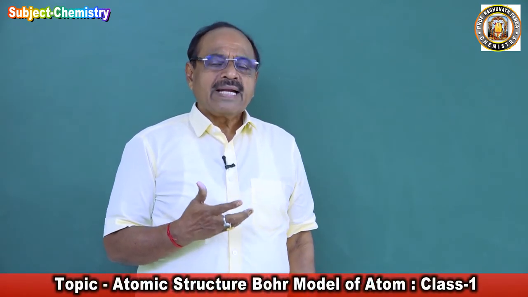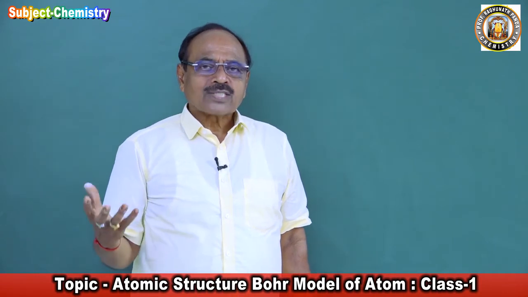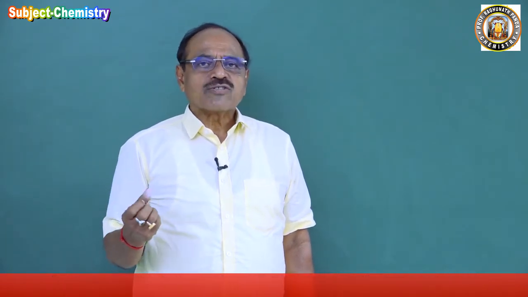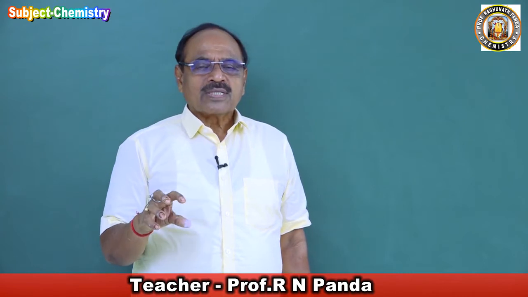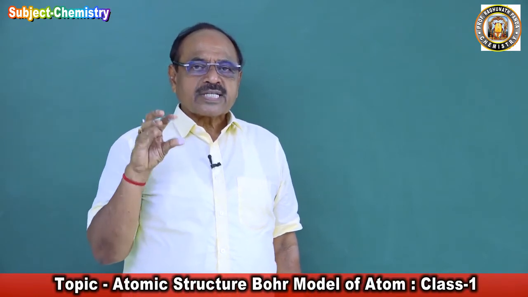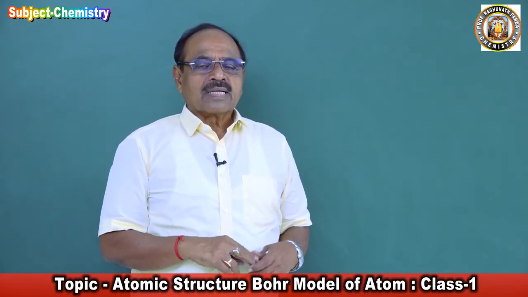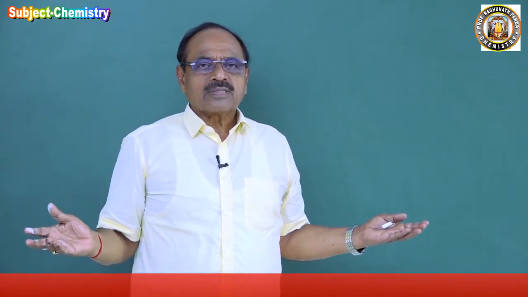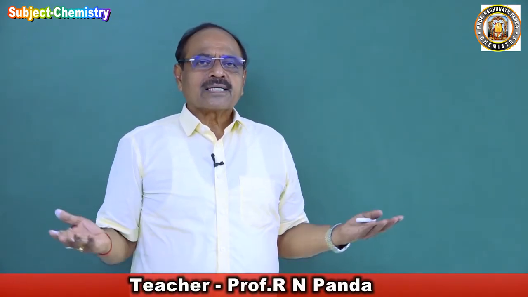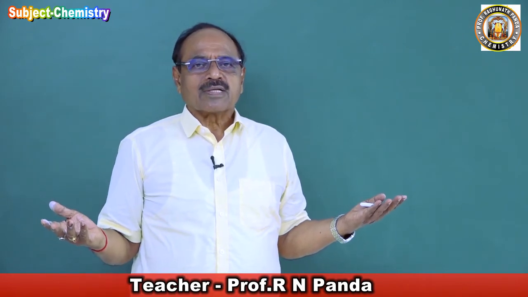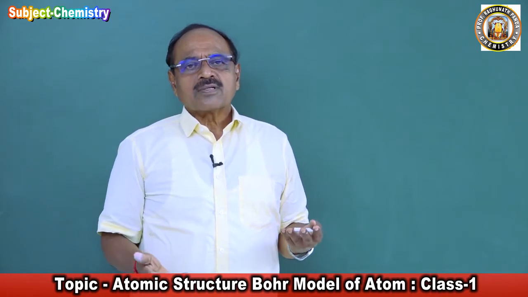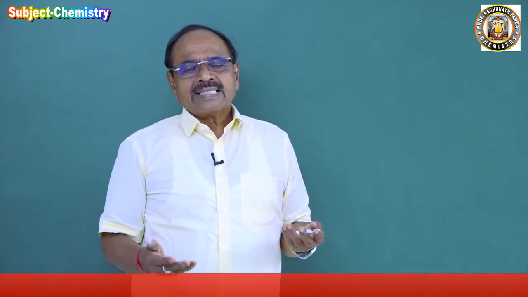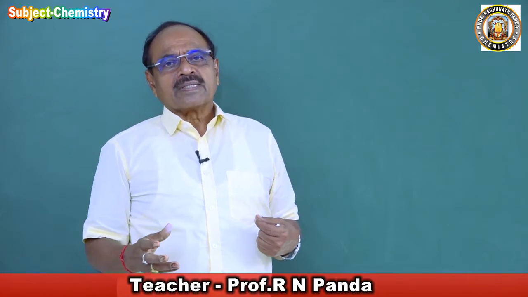Bohr has made an attempt. Taking Planck's quantum theory of electromagnetic radiation, he applied it and imposed some restrictions upon the electron. Because Rutherford was very democratic. He proposed the electrons are moving around the nucleus in circular orbits. He never told how many orbits there are and how many electrons can move in an orbit. He did not impose any restriction upon this.